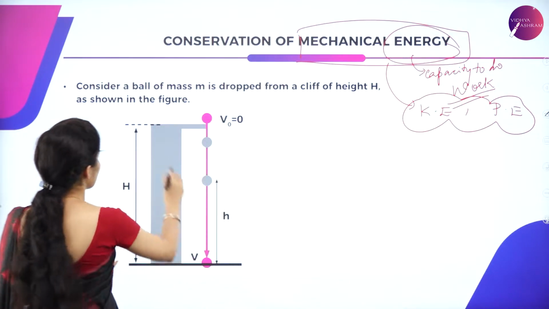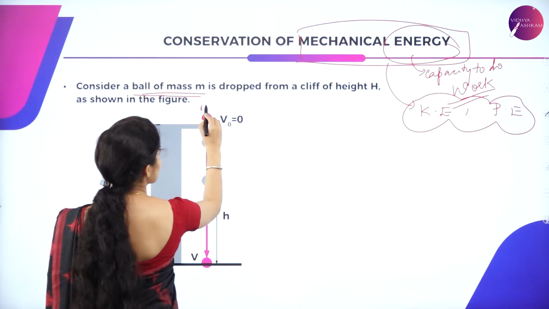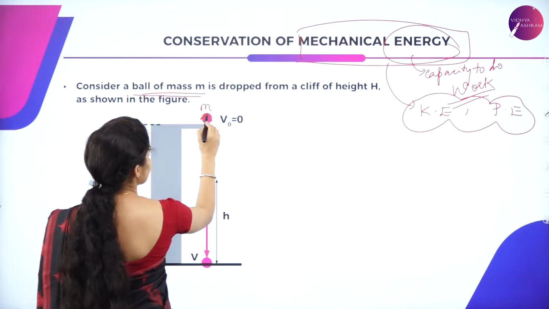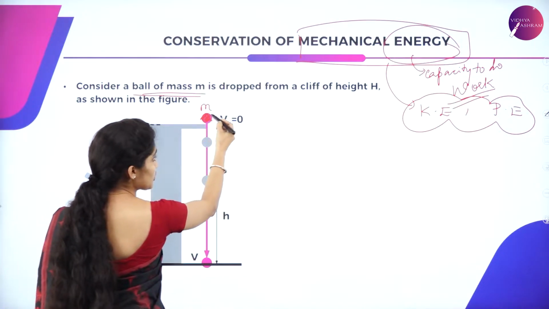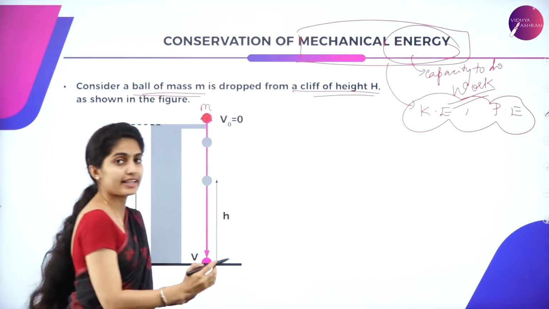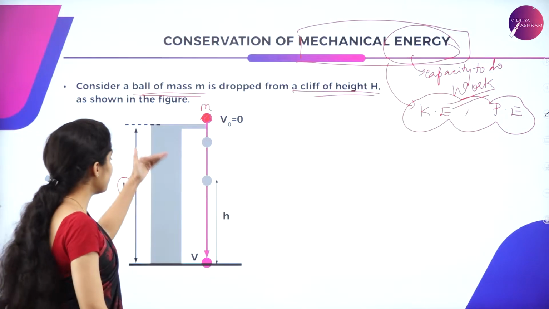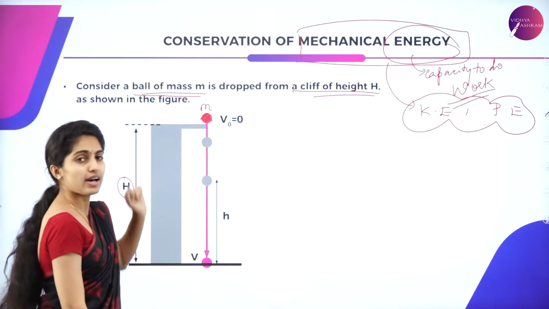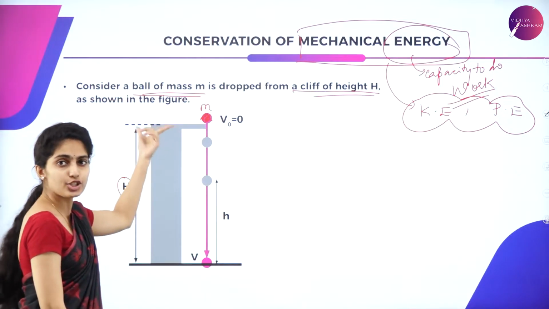So consider a ball of mass m, dropped from a cliff. The total height of the cliff is h, as shown in the figure.